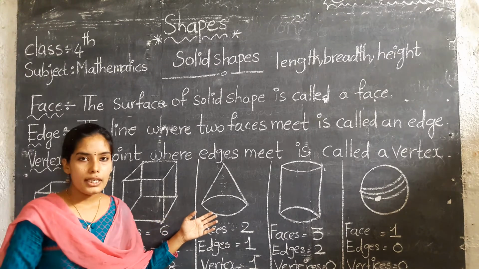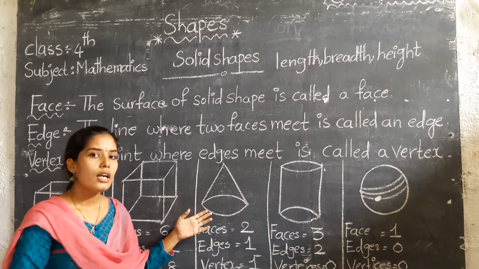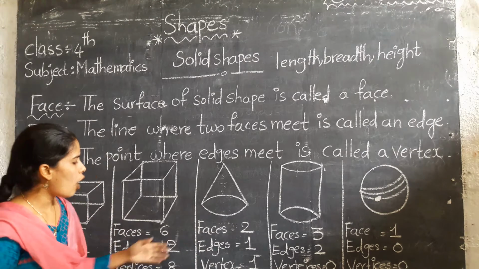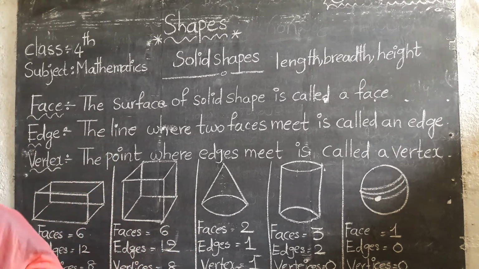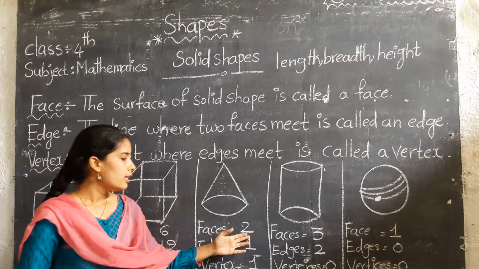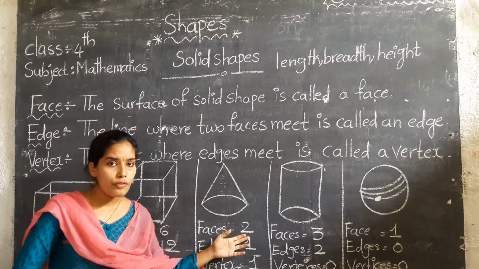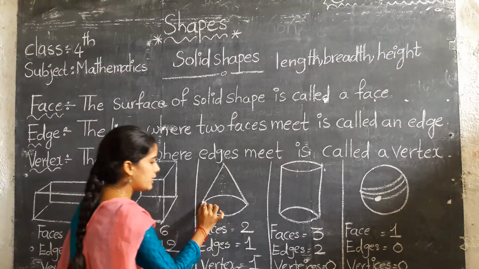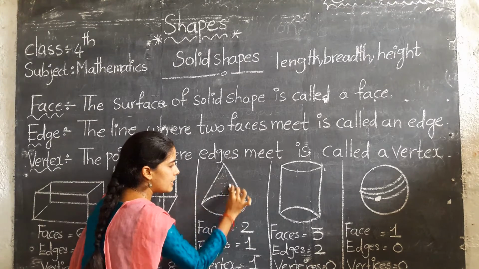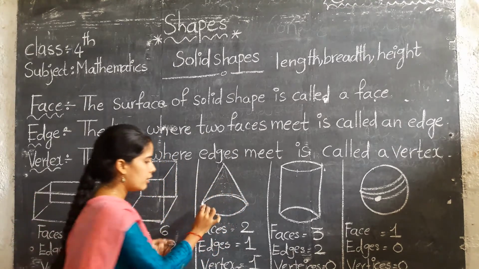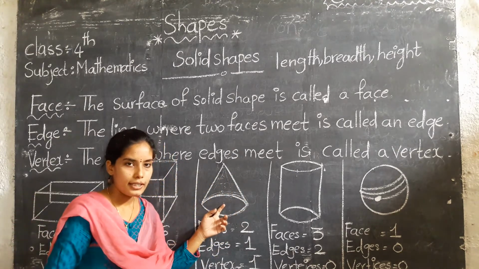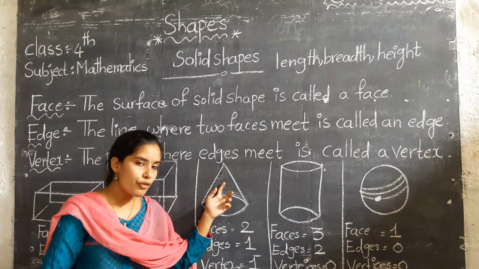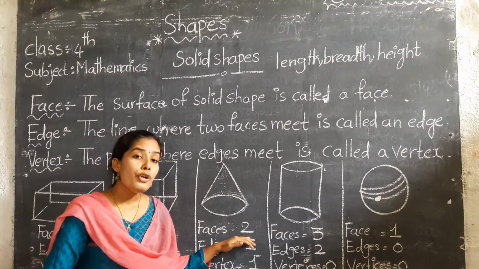Okay. And the next one is cone. In this cone, how many faces are there? 2 faces. Where are the 2 faces? This is one face and the remaining this is one face. This circle is one face and the remaining this one is another. Total how many faces? 2 faces.